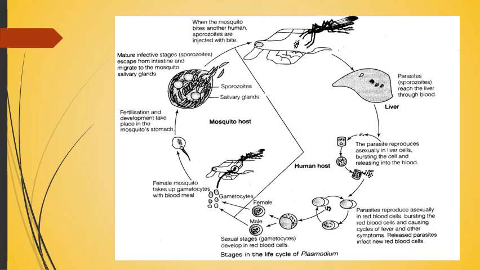So the asexual life cycle is completed in the human body, and the sexual life cycle is completed in the mosquito.